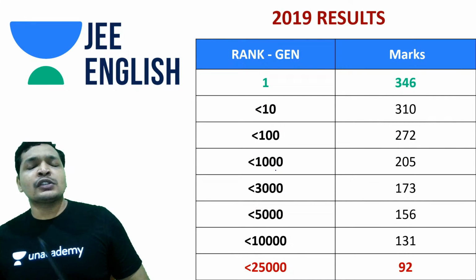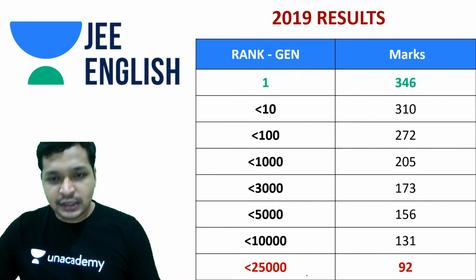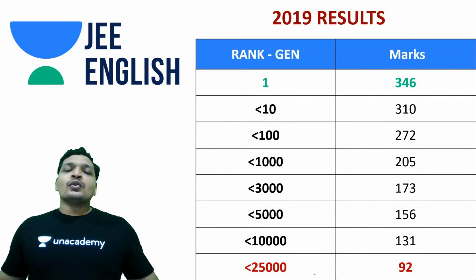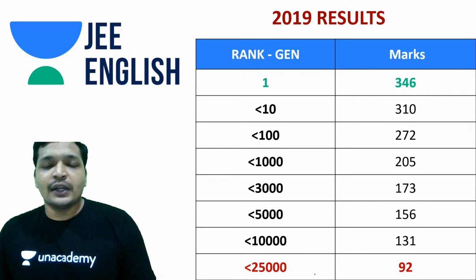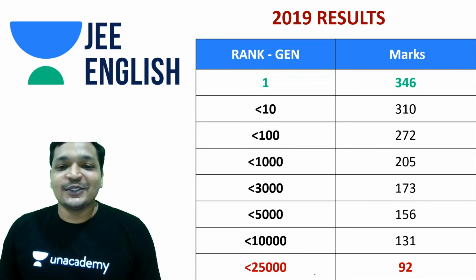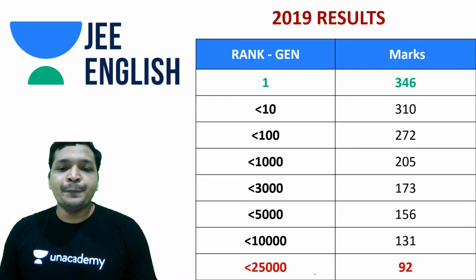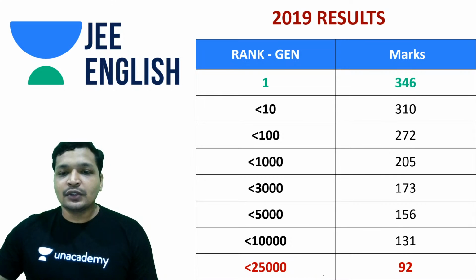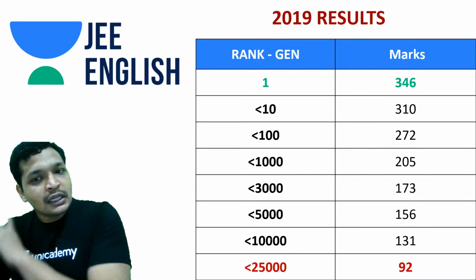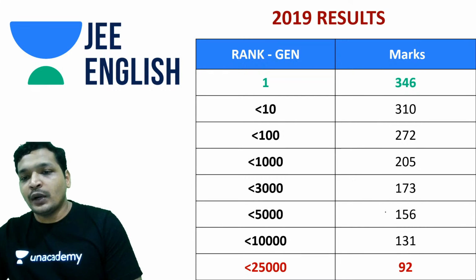If you remember, the paper was of 372 marks. The first rank had scored 346 and odd, and that is in the general category. For a rank below 10, you needed 310 marks, which is a good amount of marks in JEE Advanced. If you had to get a rank of 100, you wanted 272. If you wanted to get into old IITs with good branches, and by old IITs I mean only those 4 IITs, you would have to score a rank below 1000, and you required a mark of 205.